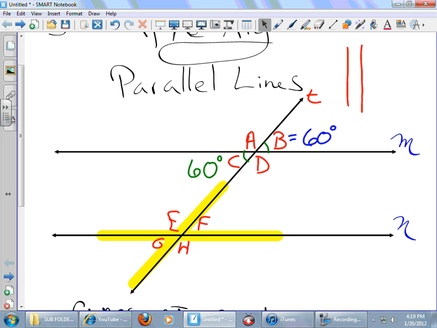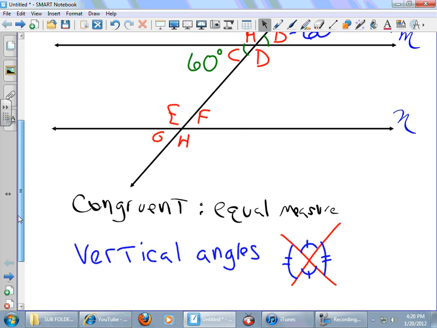All right, so when you have vertical angles, they make an X, and the opposite angles there are congruent to each other. All right, so vertical angles, we need an X. I'm going to move that out of the way for now. All right, let's see here.